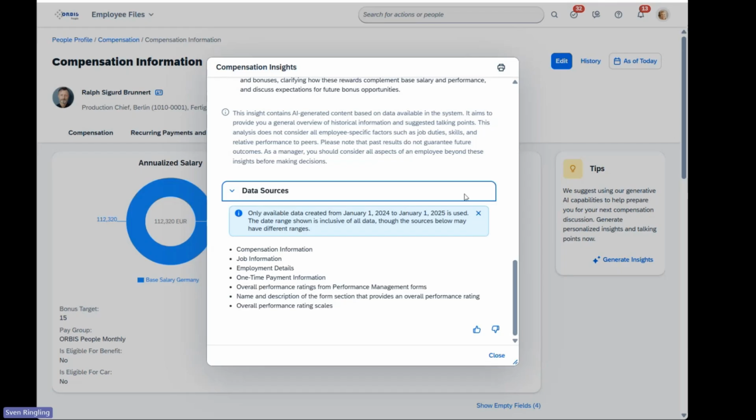That's it. It's a very neat little feature, but I can tell you that line managers really do love this because it just cuts the time to prepare for a compensation discussion with employees by probably 80% easily.